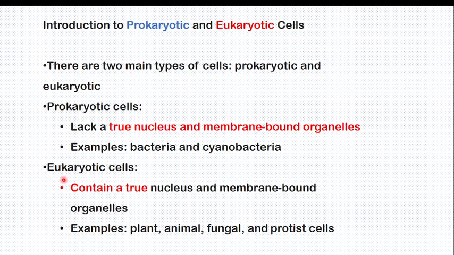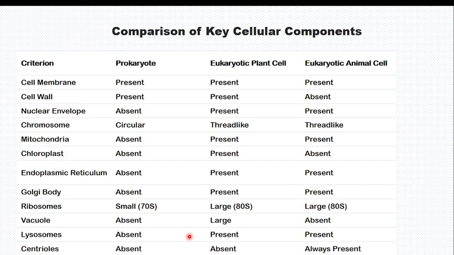Do you understand that clue? When you say plant cell and animal cell, all of them are eukaryotic cells. I hope you have seen they have organelles. They have the true nucleus, but prokaryotic cells lack a true nucleus. But even if plant cell and animal cell are both eukaryotic, they are still different. For example, here we have chloroplast, but here there is no chloroplast. So let me show a comparative table which explains this very well.